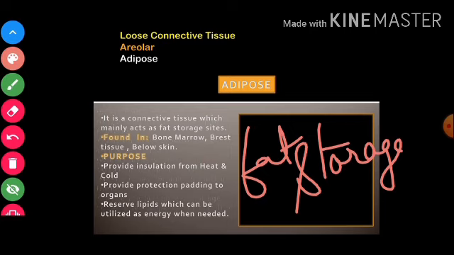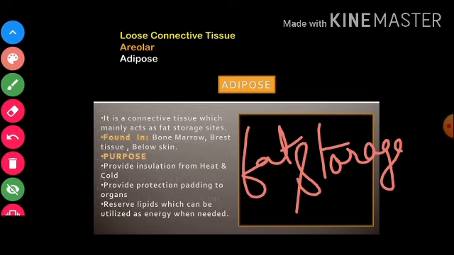They start gaining weight, right? As they put on weight, they start storing fat, right? Why? Because fat gets accumulated inside our body. So this kind of tissue helps in the storage of fat. That is the main purpose of adipose tissue.